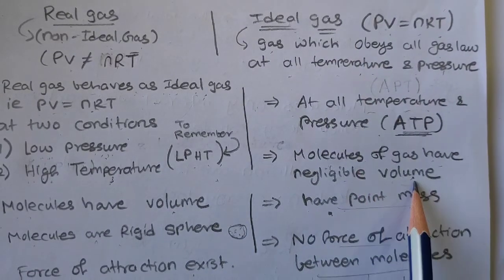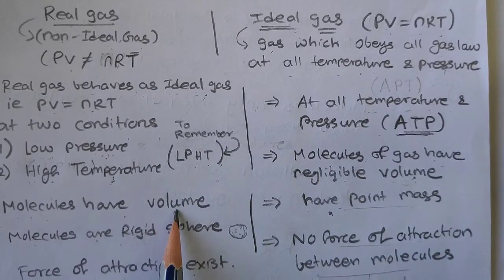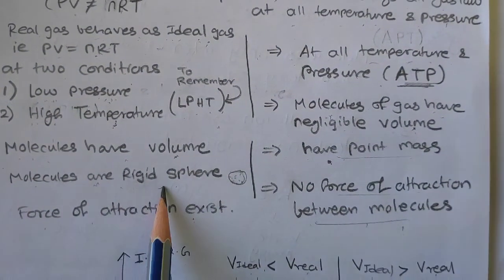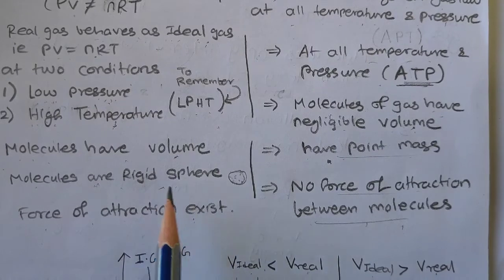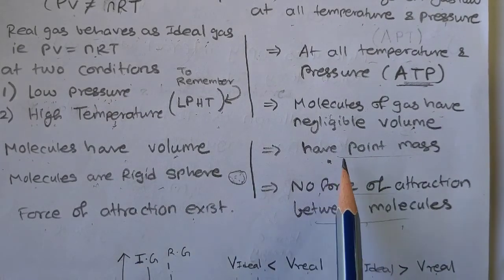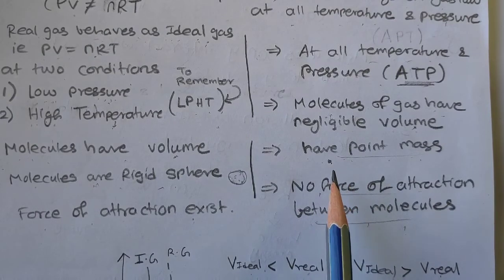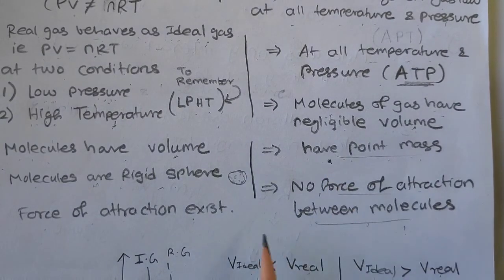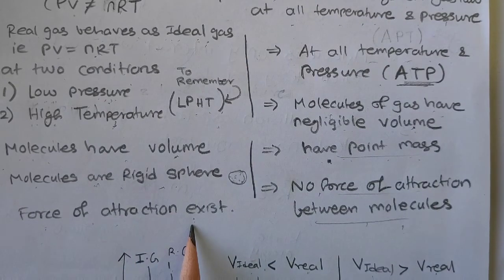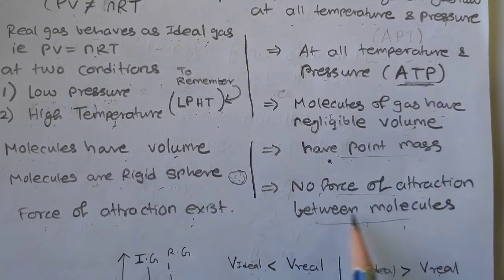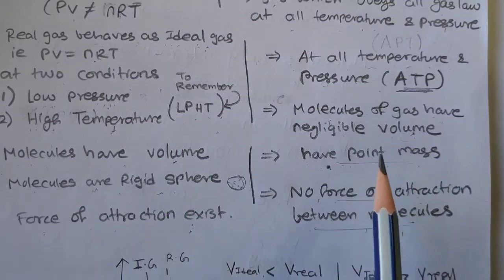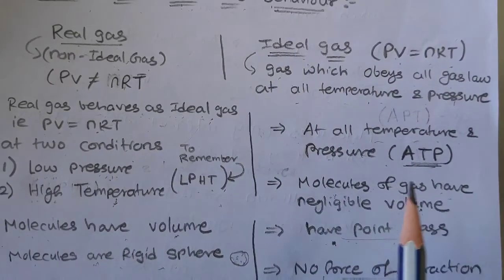In ideal gas, molecules of gas have negligible volume, they have a point mass. Here in real gas, molecules have volume, molecules are rigid spheres. In ideal gas we don't count them as spheres, just a point. Then force of attraction exists in real gas, while there is no force of attraction between molecules in ideal gas. So this was based on the kinetic theory of gases, right?